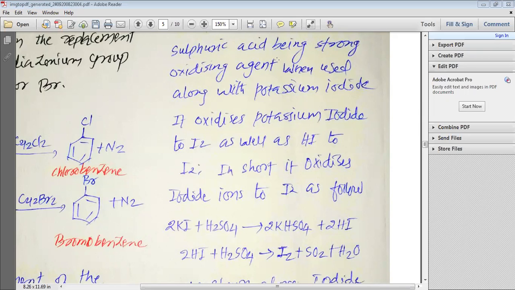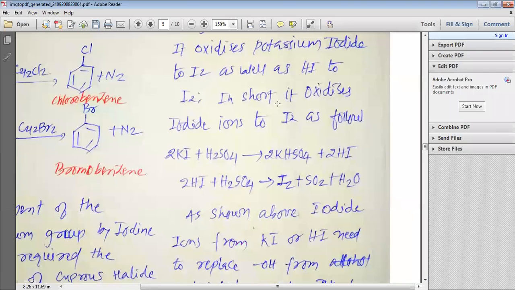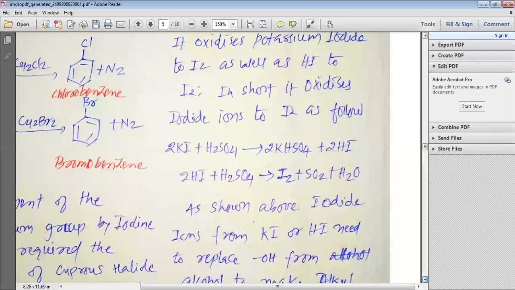If hydrogen iodide is produced in the reaction, both the potassium iodide and hydrogen iodide are converted to iodine with the help of H2SO4. In short, it oxidizes the iodide ion to I2, be it present in potassium iodide or in hydrogen iodide.